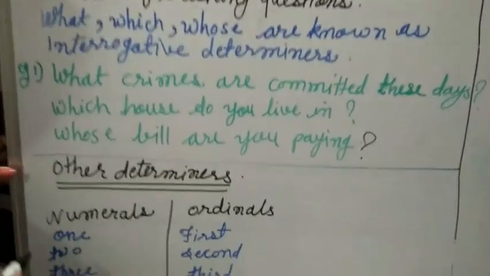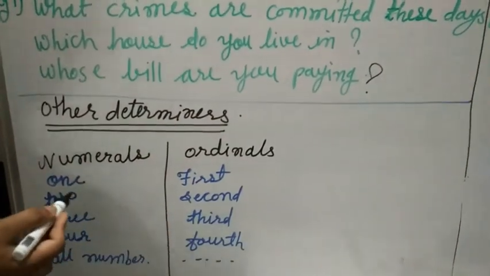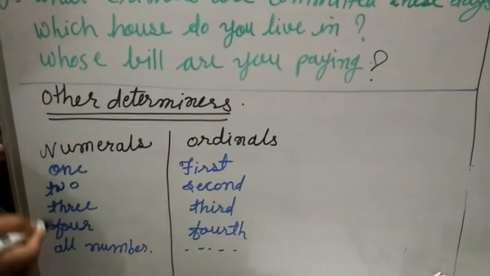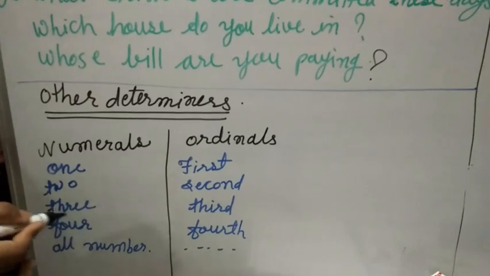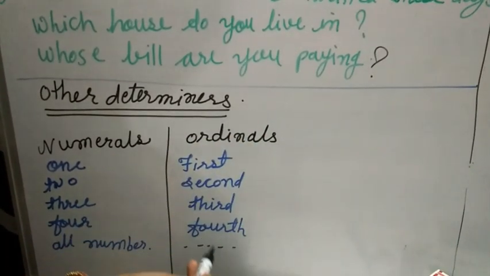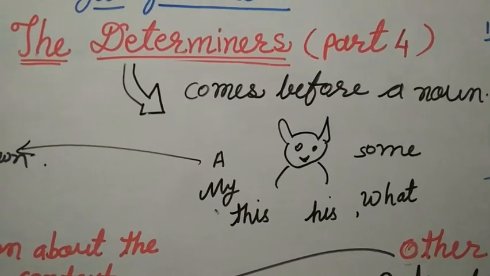Other determiners, numerals and ordinals. 1, 2, 3, 4, 5, 6 and so on. These numbers are numerals, and ordinals are first, second, third, fourth, fifth, sixth. Here we have completed our topic, but we will see a recap.